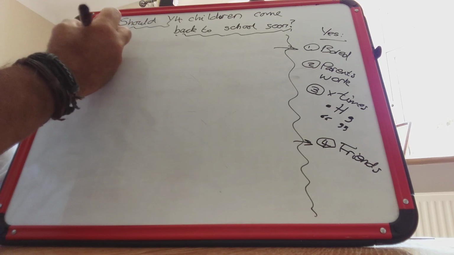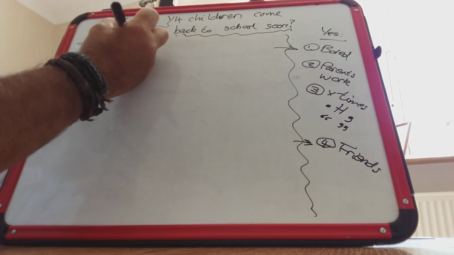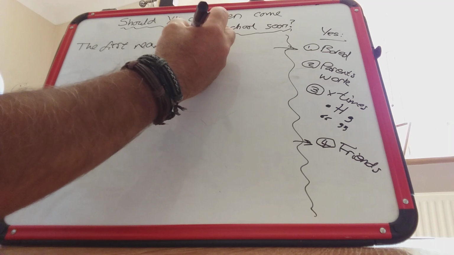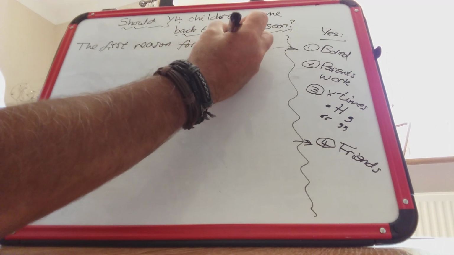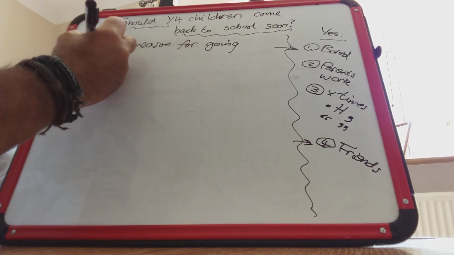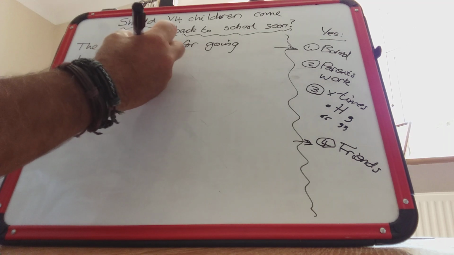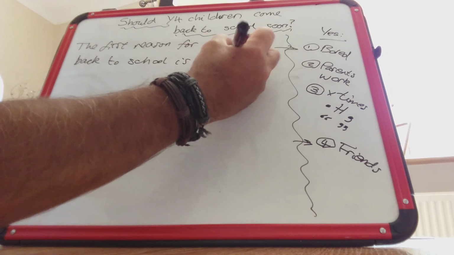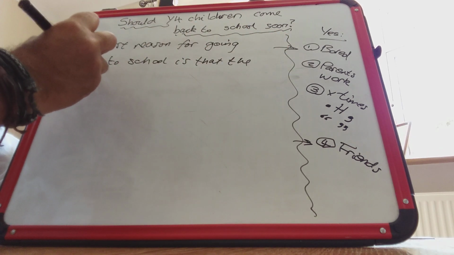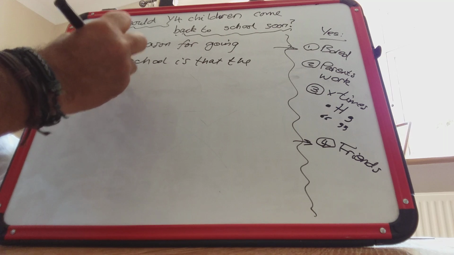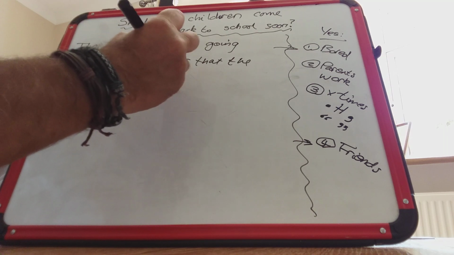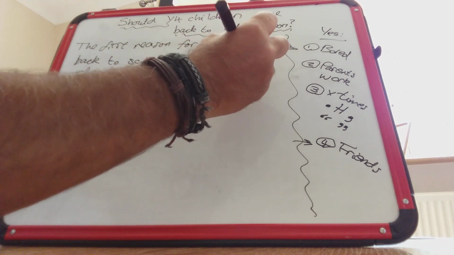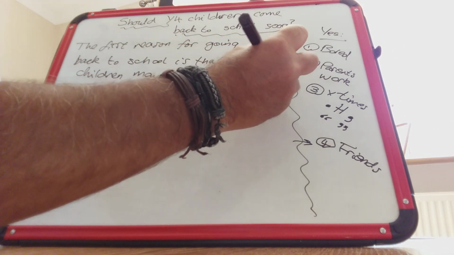So let's write that. The first reason for going back to school is that the children may be getting bored, and full stop.